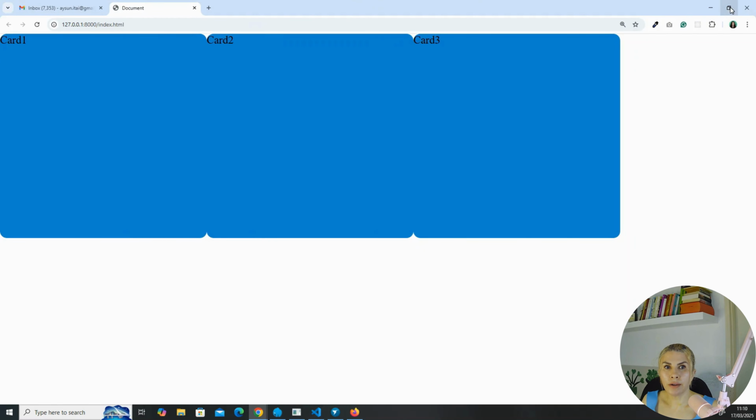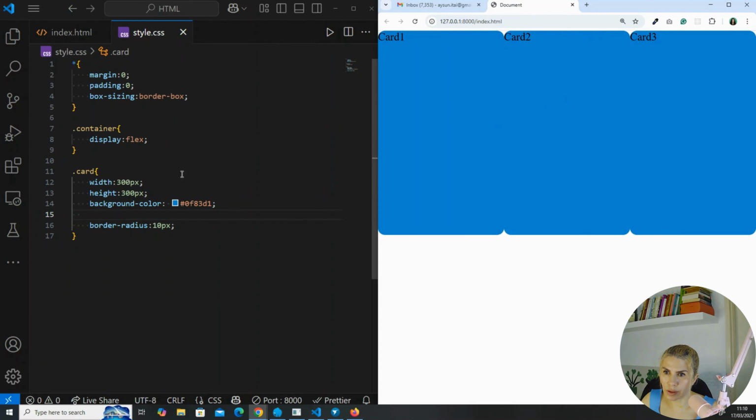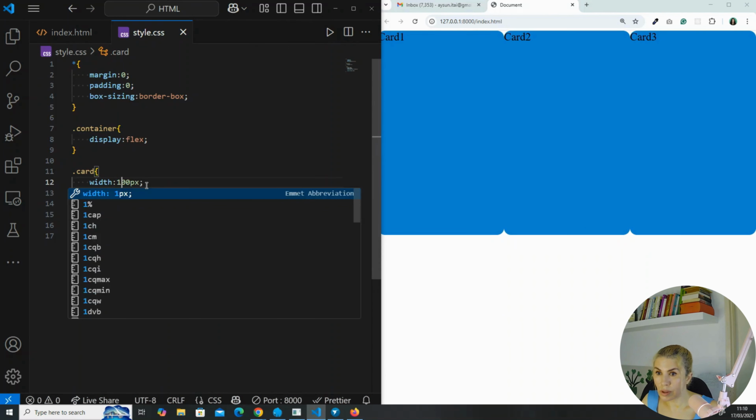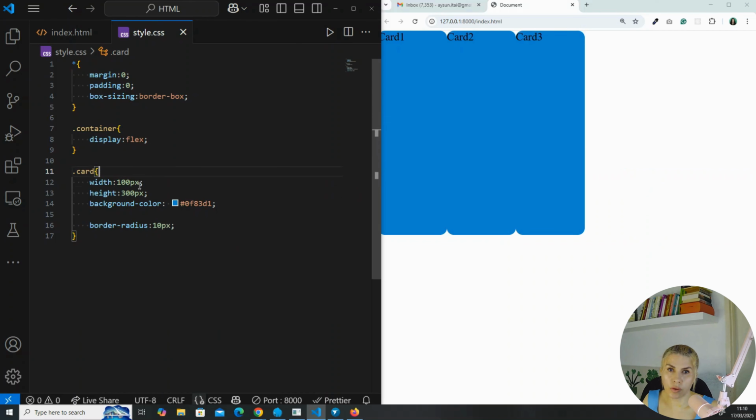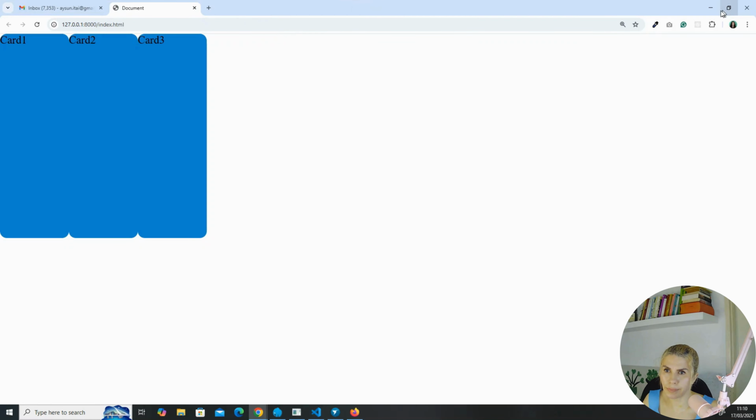Now, let me just reduce the width and the height of the cards. Maybe instead go with 100. Height is okay, fine. It can stay.